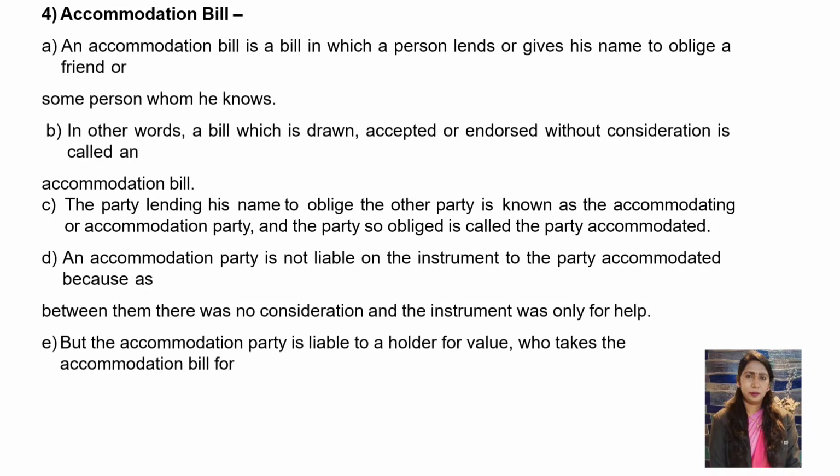The party lending his name to oblige the other party is known as the accommodating or accommodation party, and the party so obliged is called the party accommodated. An accommodation party is not liable on the instrument to the party accommodated because between them there was no consideration and the instrument was only for help.